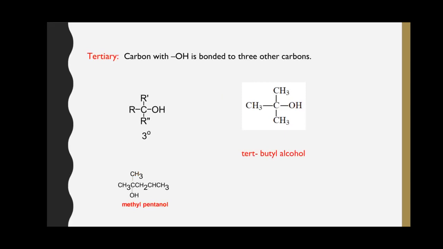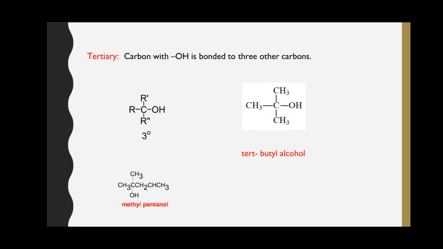Tertiary alcohols. In tertiary alcohols, the carbon atom bonded with the hydroxyl group is bonded to three other carbon atoms. Like in tertiary butyl alcohol, the carbon atom present at the center is bonded to the hydroxyl group as well as to three other carbon atoms of three alkyl groups.